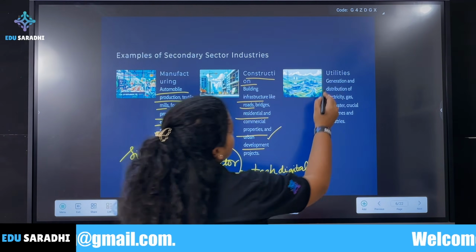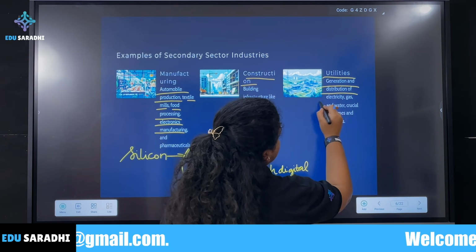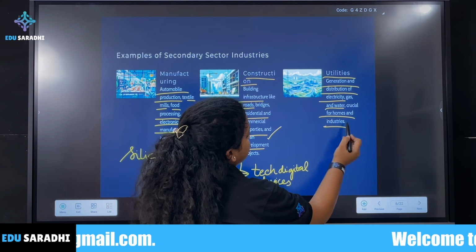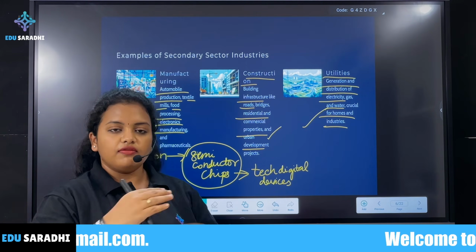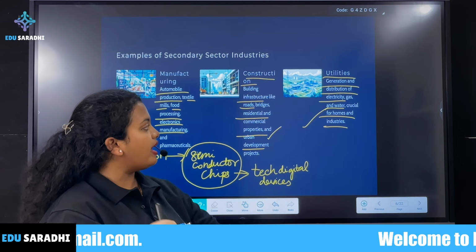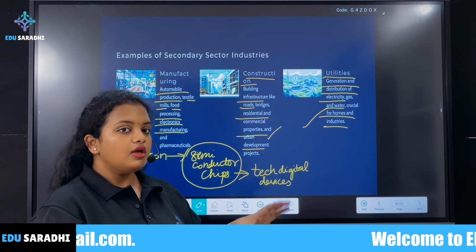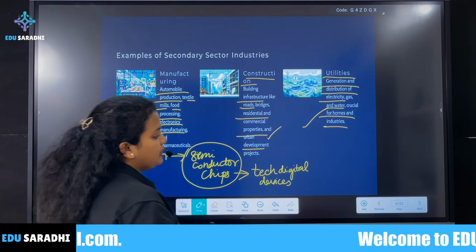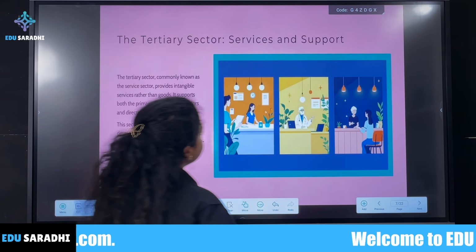Then we have utilities, like generation and distribution of electricity, water, crucial for homes and industries. So when we generate electricity, gas or water, all of these things are involved in the secondary sector. These are the major activities in the secondary sector.